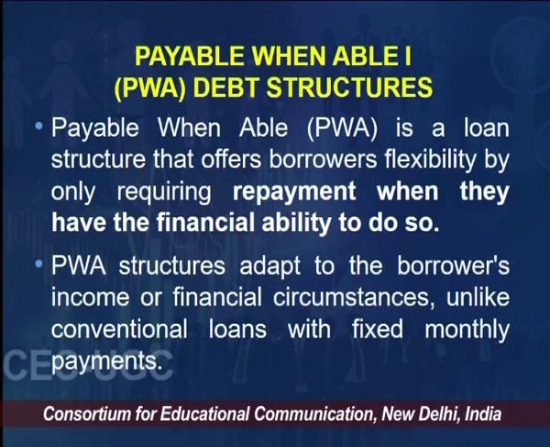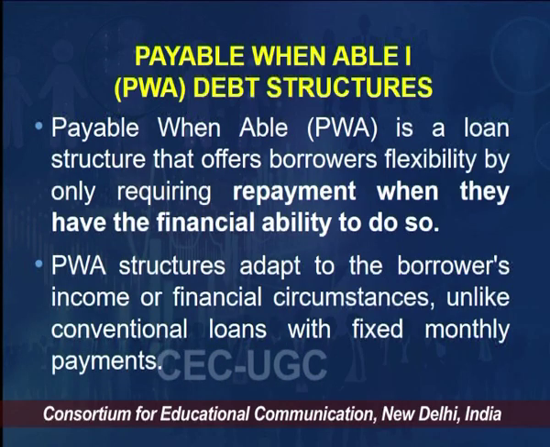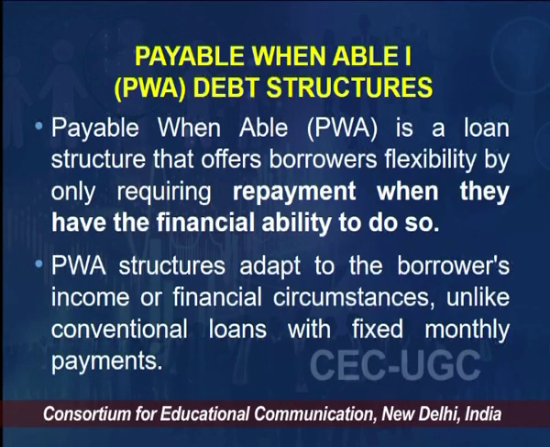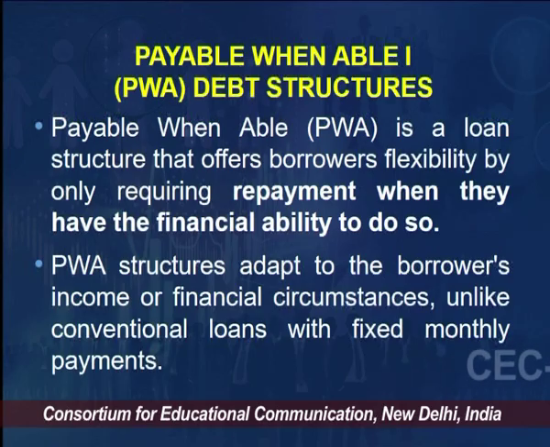PWA structures adapt to the borrower's income or financial circumstances, unlike conventional loans with fixed monthly payments. So, as the name suggests, payable when able means you will be required to pay the debt you have taken when you have the ability to pay, when you are able to generate funds or you have a repayment capacity.